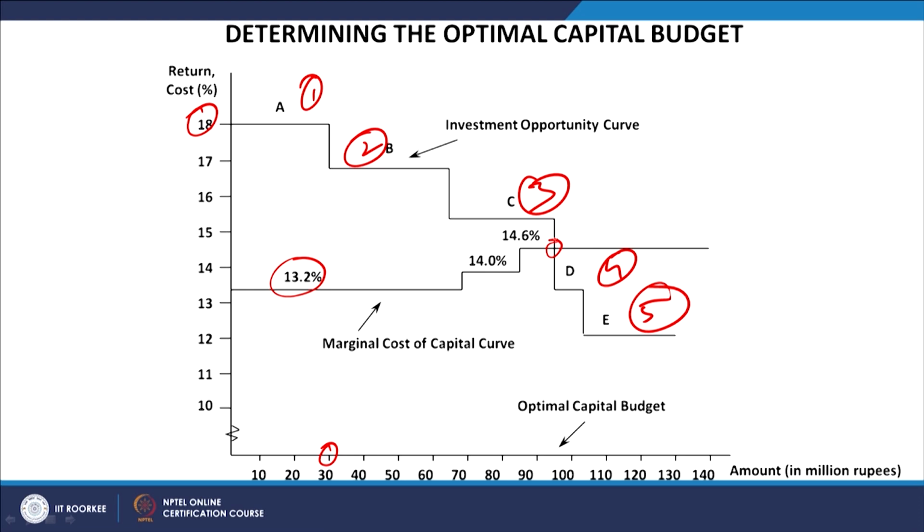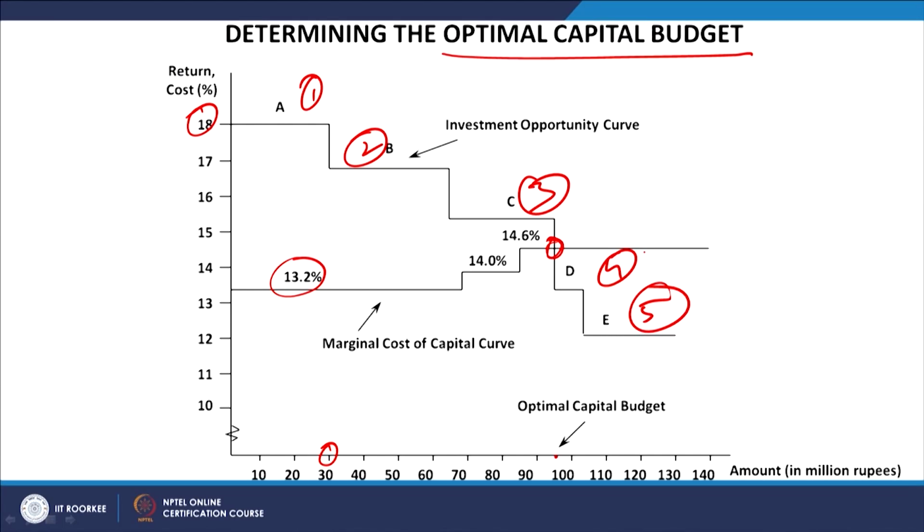So, this is a point of intersection where the internal rate of return available from the different investment opportunities is intersecting with the marginal cost of capital. It means this is the point of investment, and the maximum investment you can make up to here is 95 million rupees. By arranging funds up to 95 million rupees from the different sources, that is going to be the upper limit, the optimal capital budget.